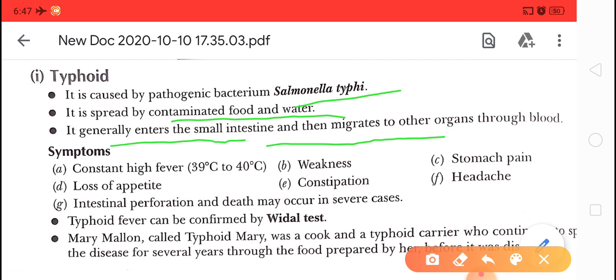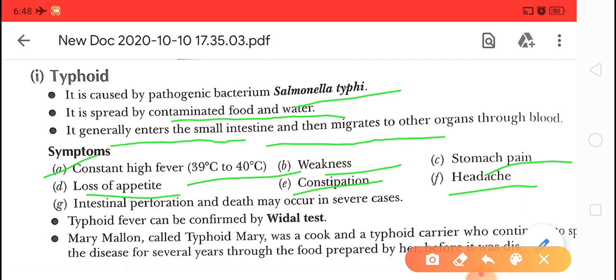Symptoms of the disease typhoid fever: high fever, approximately 39 degrees Celsius to 40 degrees Celsius. Weakness, the person suffers from weakness. Stomach pain, loss of appetite, that means they will not feel hungry. Constipation, headache. These are some symptoms of typhoid fever.